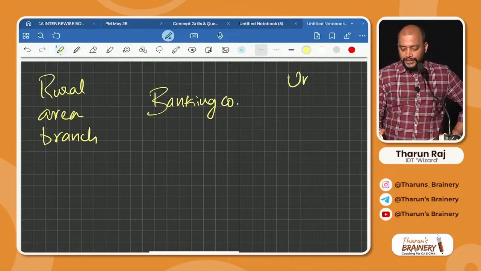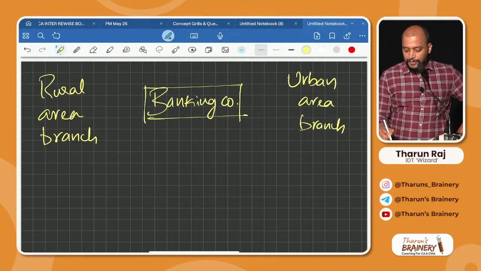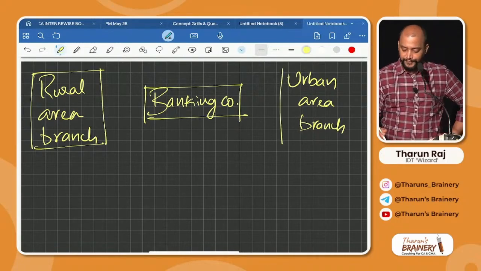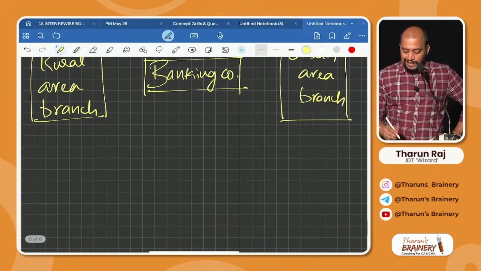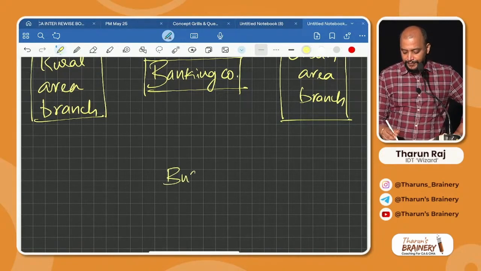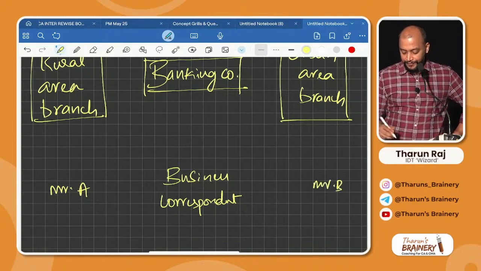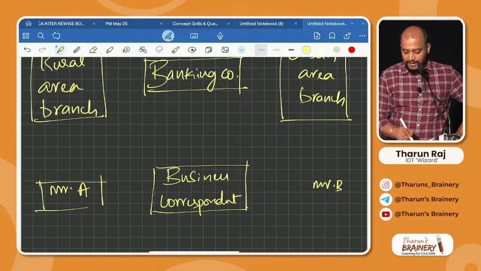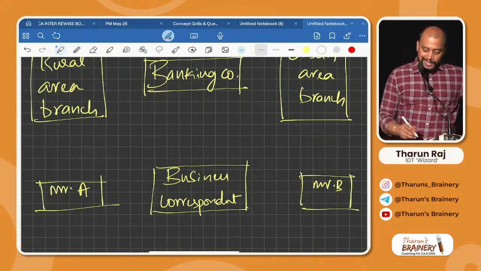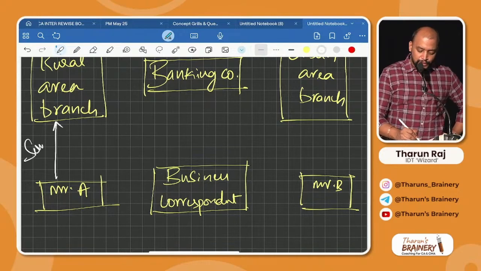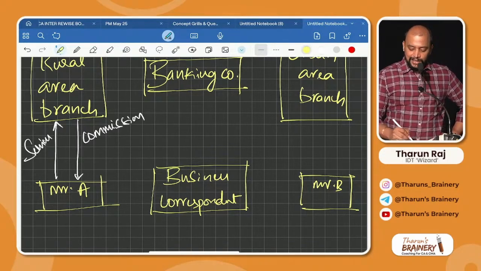There are business correspondents, say Mr. A and Mr. B, instead of business facilitators. A provides services to the rural area branch, for which A receives commission. As usual, this commission is exempted.